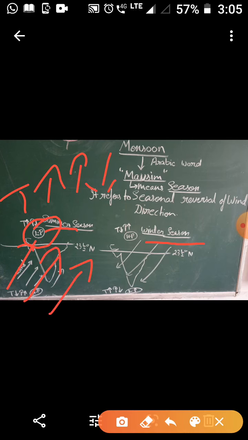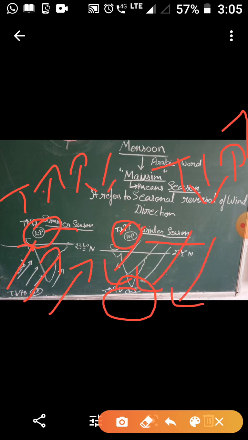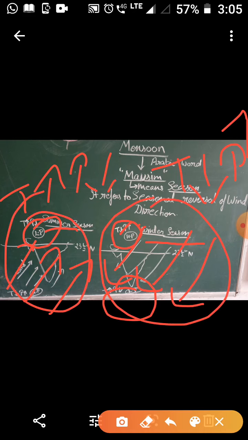Now come to the winter season. What happens during winter? Temperature decreases and there is an increase in pressure, which develops a high pressure over the Indian subcontinent, and low pressure is over the Indian Ocean. As you all know, on 22nd December the sun rays are vertical in the southern hemisphere on the Tropic of Capricorn. So low pressure is on the ocean. As we know that wind always moves from high to low pressure, now the wind is moving from land to sea. So in this you can see there is a complete reversal of wind direction.